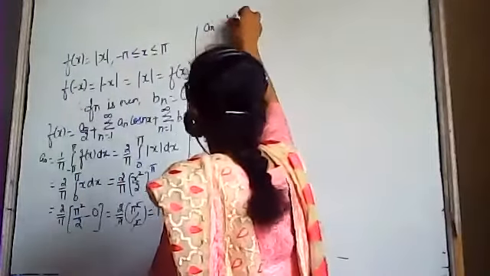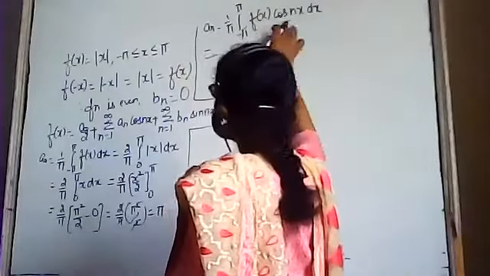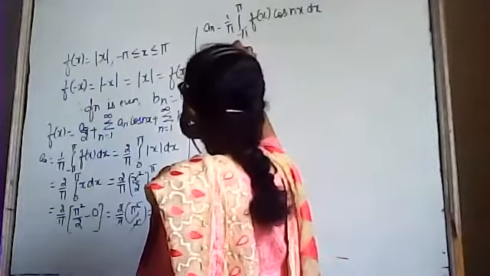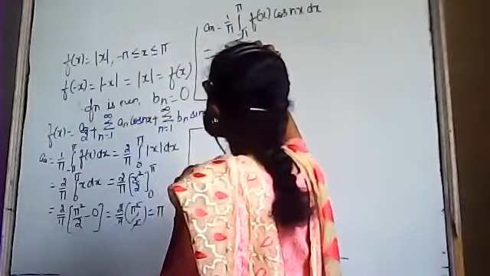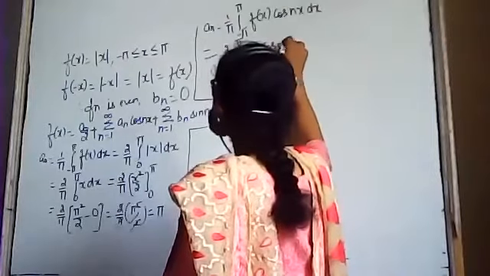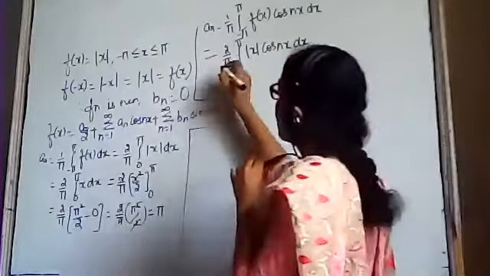Now the function is an even function. Cos nx is also an even function, and even function into even function is again an even function. Two even functions are there. So its value will become 2 by pi, integral from 0 to pi, and the value of f(x) is |x| cos nx dx. In the interval 0 to pi, this is integral from 0 to pi of x cos nx dx. Now we have to integrate this function. This is the first function and this is the second function: x into cos nx.